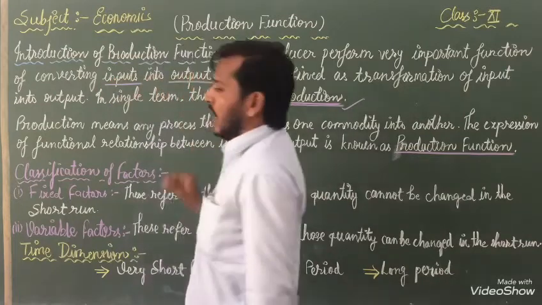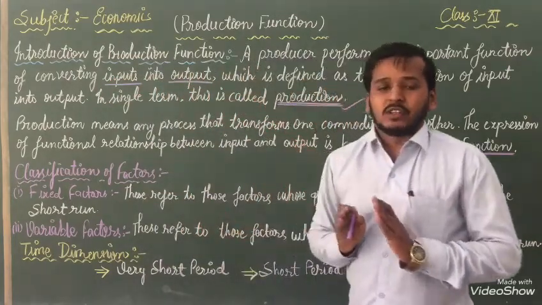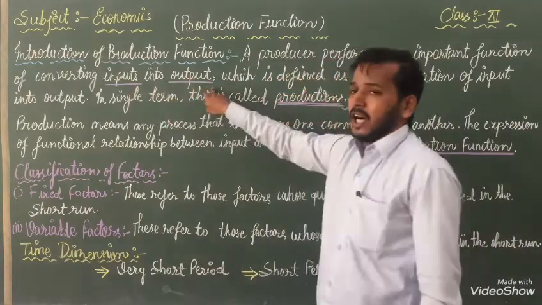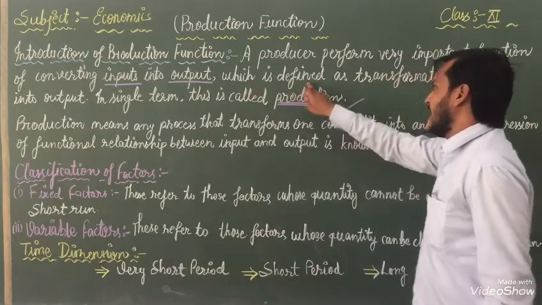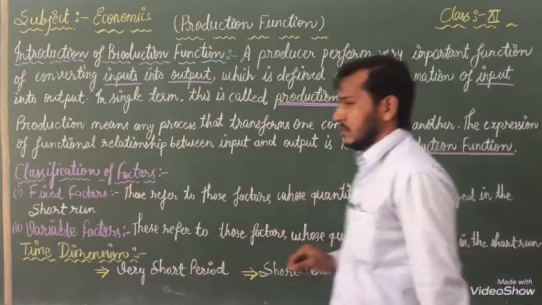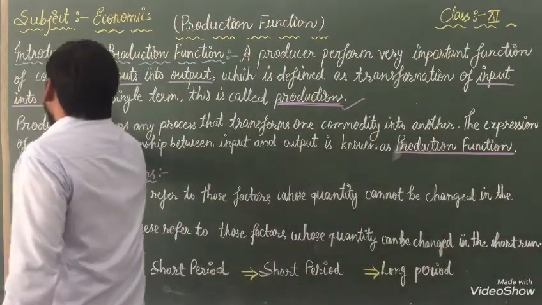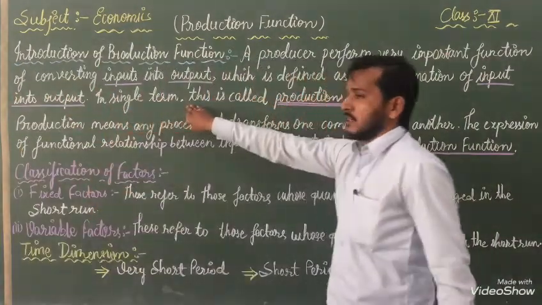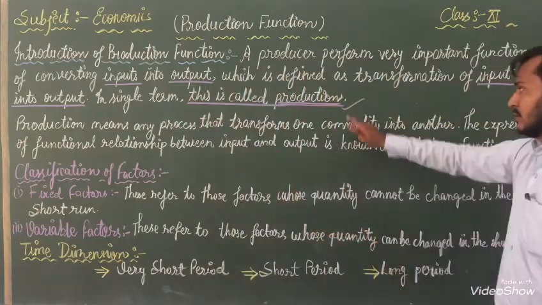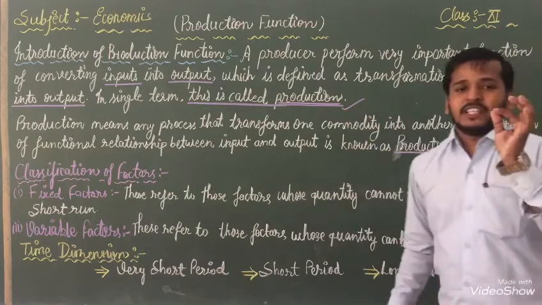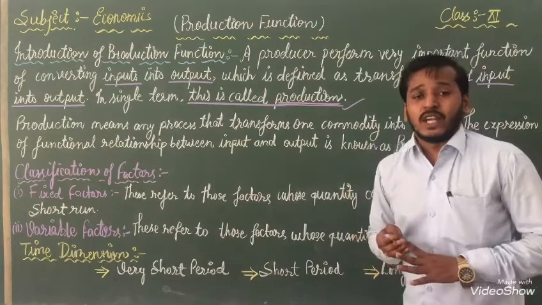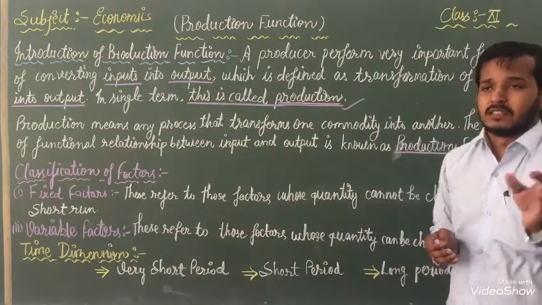We are converting input to output, which is defined as the transformation of input to output. In a single term, this is called production. This is a very small definition in front of you. What is the meaning of production? You can write it, make a note and learn.